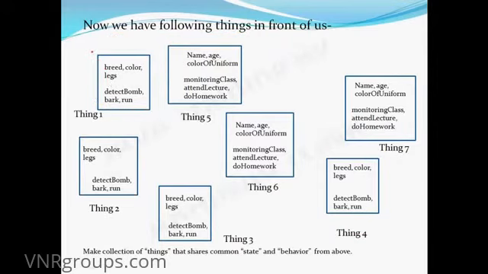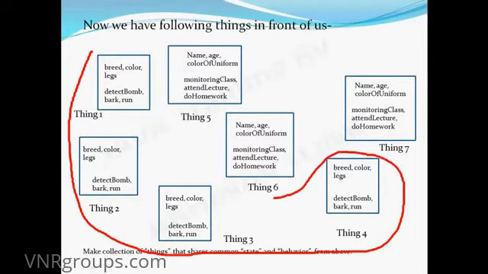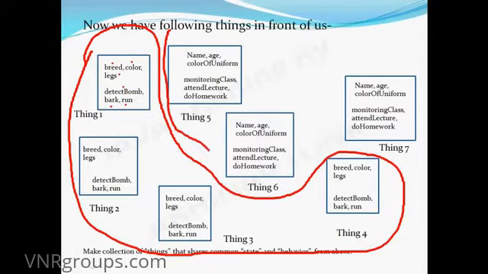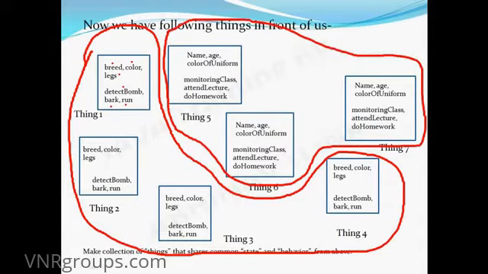So what will be the correct way of making the collection? If I collect these things, and you look closely, you will see that thing 1, thing 2, thing 3 and thing 4 all have common state, that is breed, color, legs, and all have common behavior: detect bomb, bark and run. Similarly, if I make a second collection, this will be my second collection.